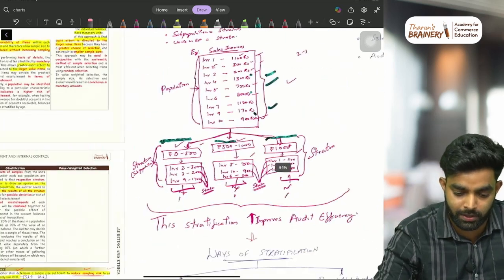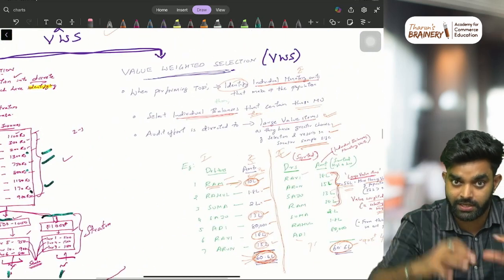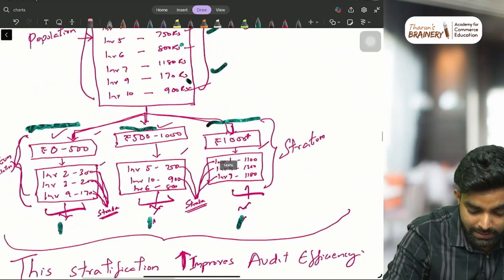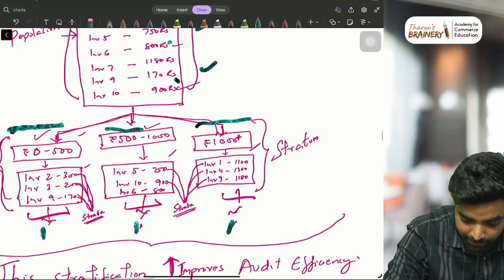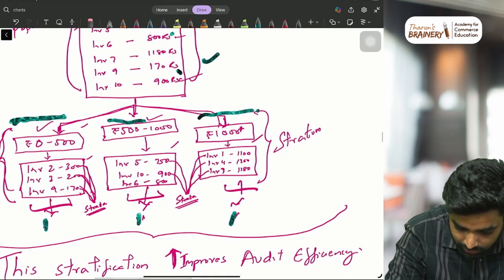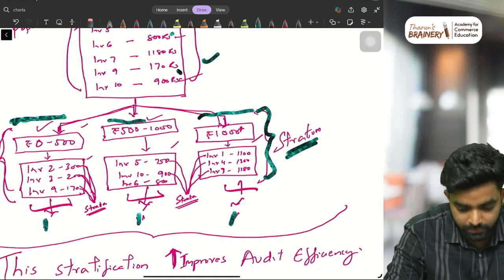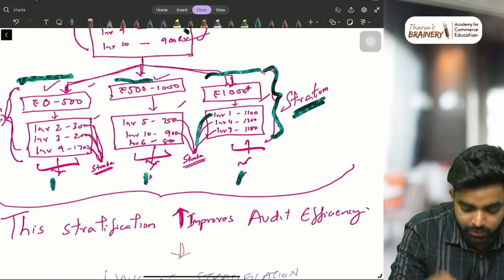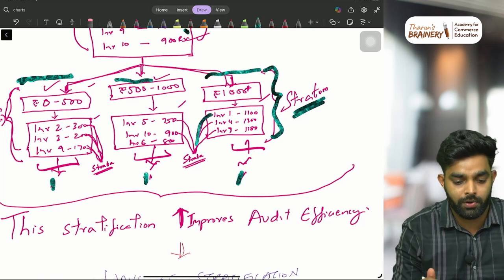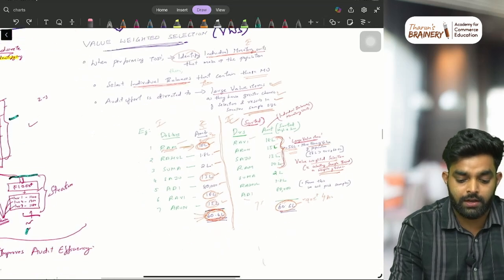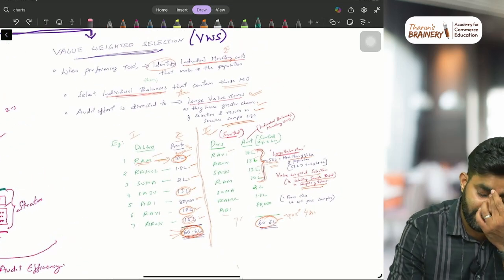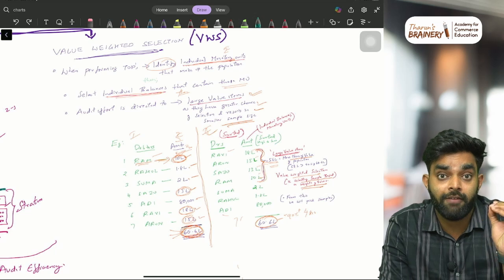Just understand this. This is one method you can use. Stratification, dividing the population into different strata, and this subpopulation is what we call a stratum. And the bills inside, together, are what we call strata. Hope you got it. Then value weighted selection. Value weighted selection means selecting items based on value.